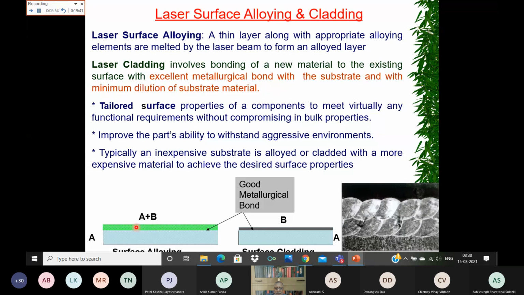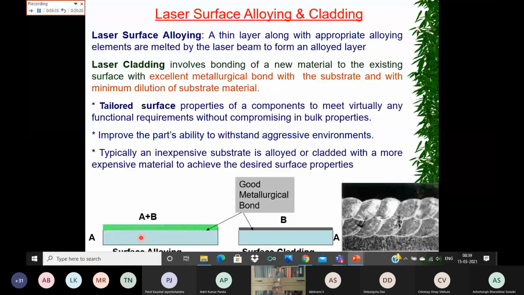Now, as I gave the example, if you take a carbon steel or mild steel and alloy a small amount of chromium with it, it is going to give you the characteristics of stainless steel. That is, it will have slightly improved hardness as well as more corrosion resistance compared to mild steel.